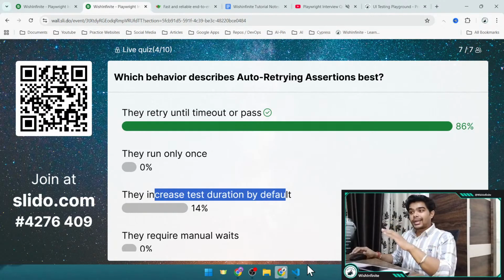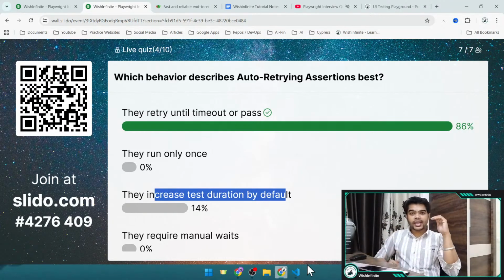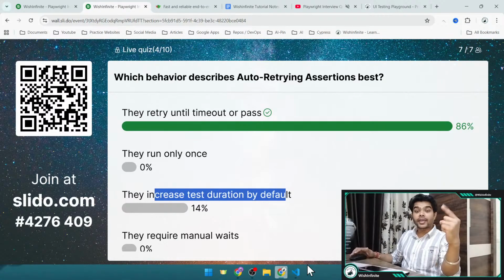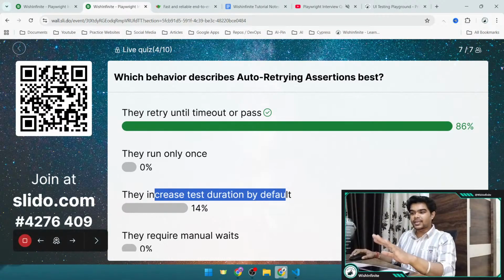But let's say you know that your site is quite slow and it takes time to load. I'm just giving an example. In that case, you can try increasing the assertion timeout, which you can do with the help of the playwright.config.ts file. Here you can provide the time duration for how long this timeout should be, right? For now, I think it is 5 seconds, but you can increase it to 10 seconds, 15 seconds as per your site and the requirement.